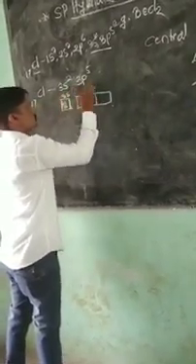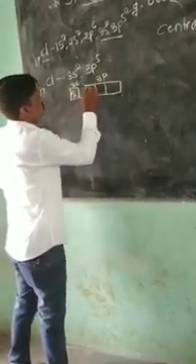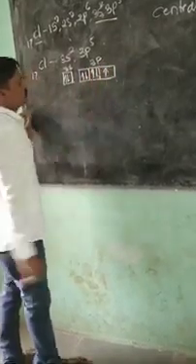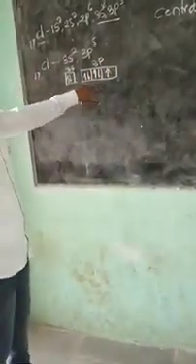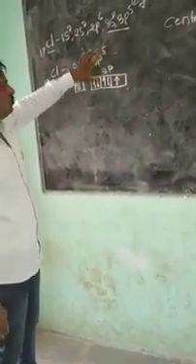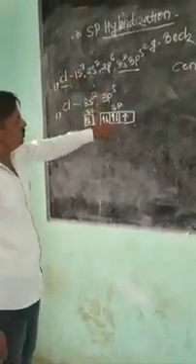This is the 3s, this is the 3p orbital. There are 5 electrons in the valence shell of chlorine, so only 1 electron is needed to complete the octet of the chlorine atom.